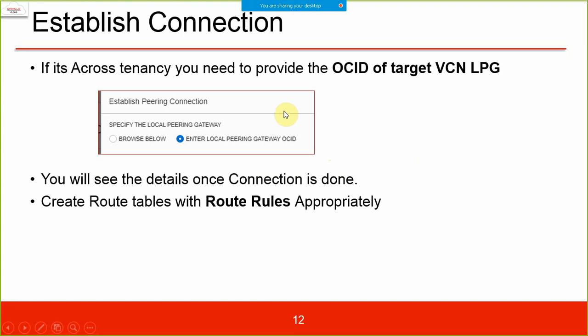If it is across tenancy, then you have to provide the OCID of the target VCN's LPG. So this is not in our scope. We are not going to work with this. We are going to browse within the tenancy because we are in the same tenancy. You will see the details once the connection is done. Create a route table with route rules appropriately after this.